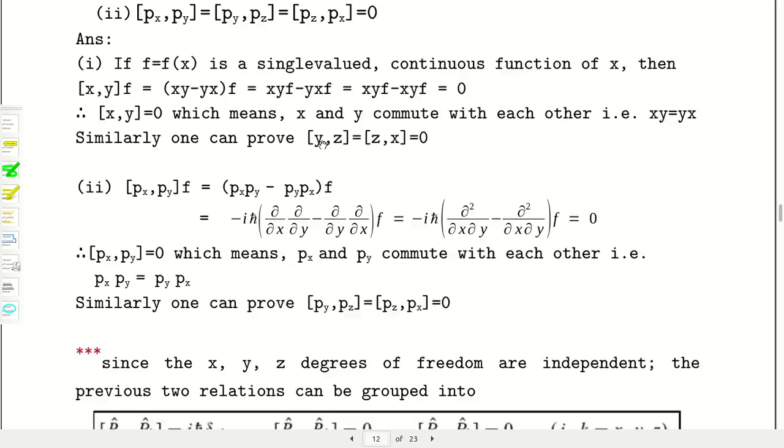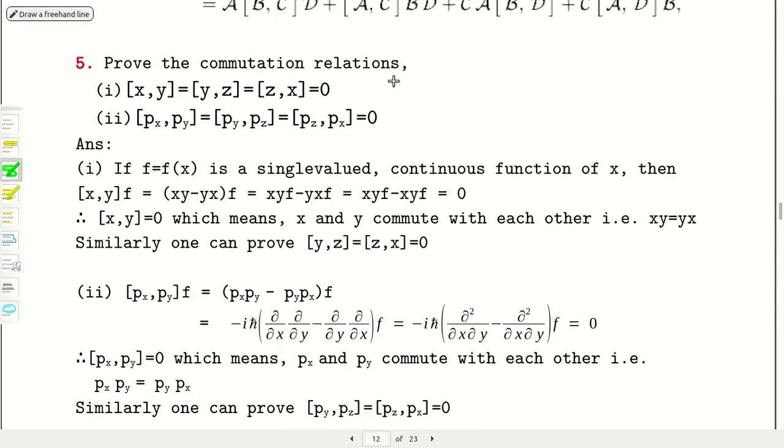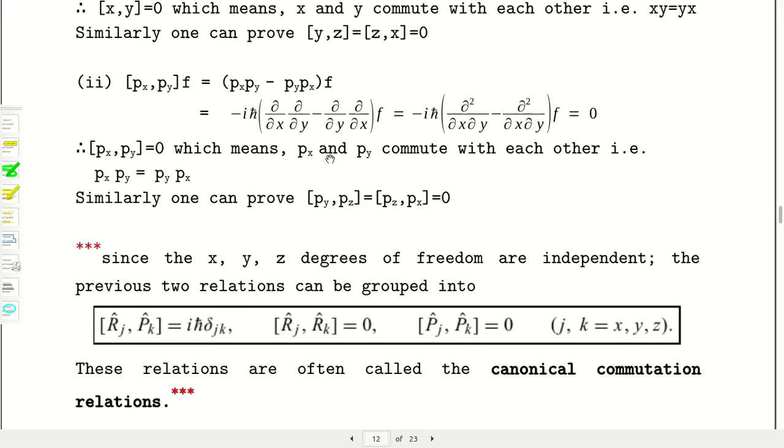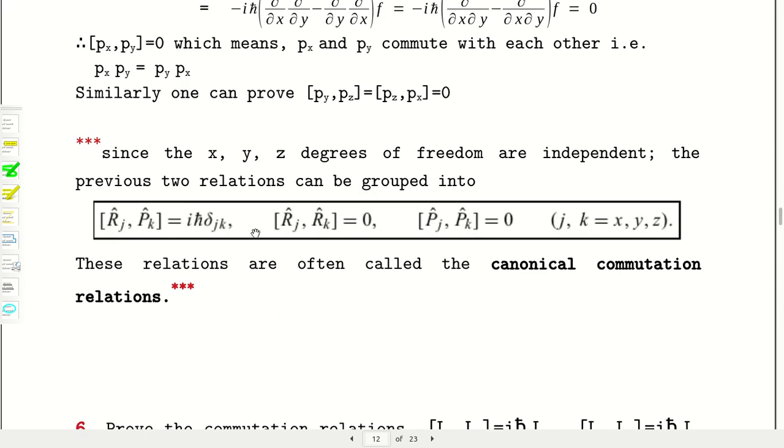Now these two sets of results can be summed up in simple form using the Kronecker delta. Here [r_j, p_k], those are operators, is equal to iħ δ_jk. If j and k are not equal to each other, this will be 0. And j and k you can see are x, y, z, that is r_x, r_y, r_z are there. So r_x means your x operator, r_y means y operator, and r_z means z operator.